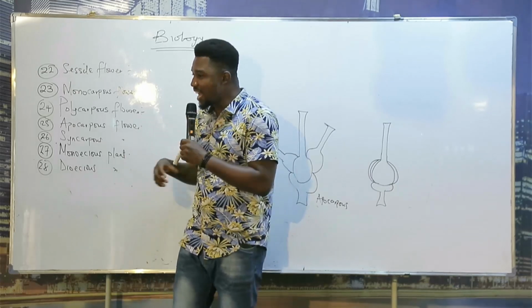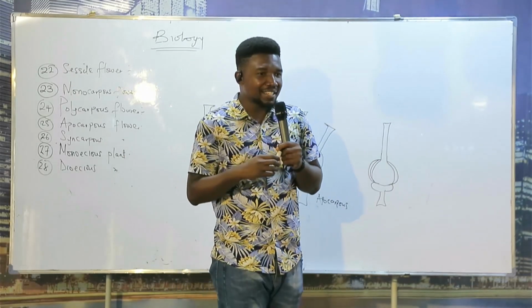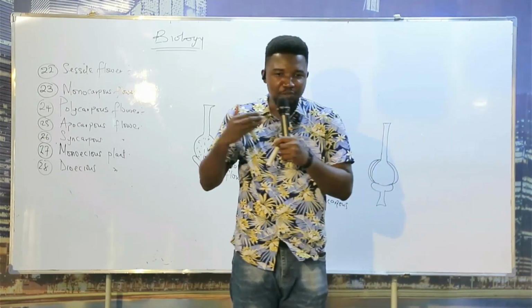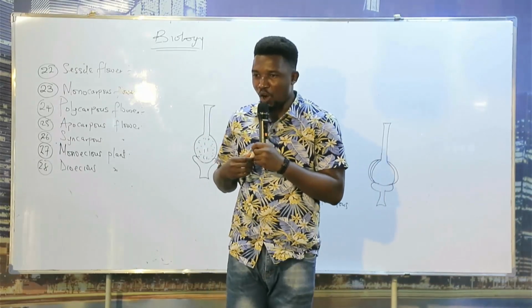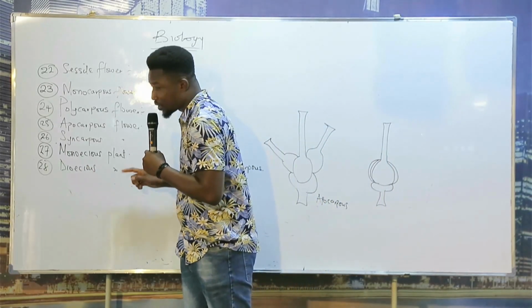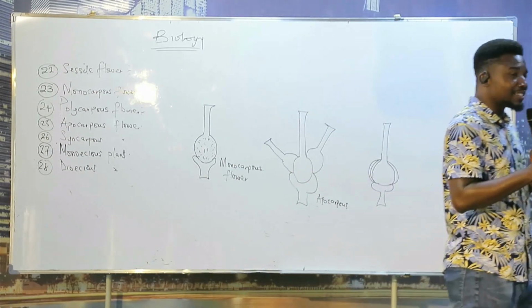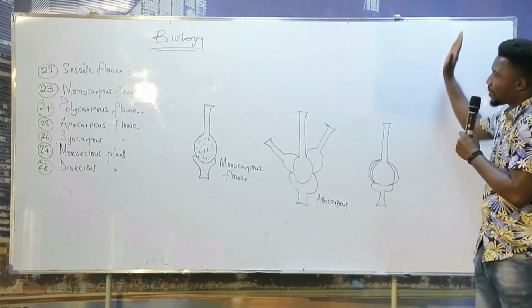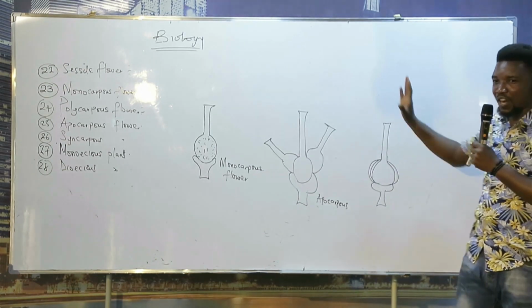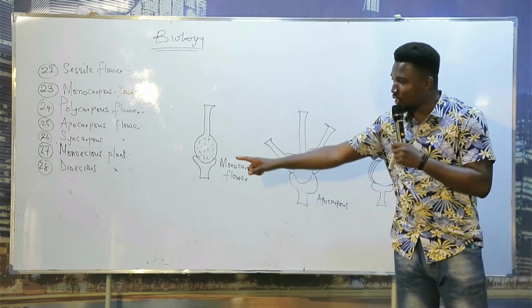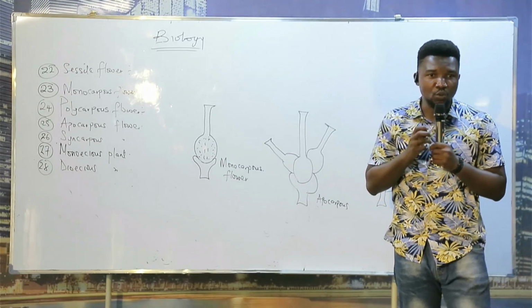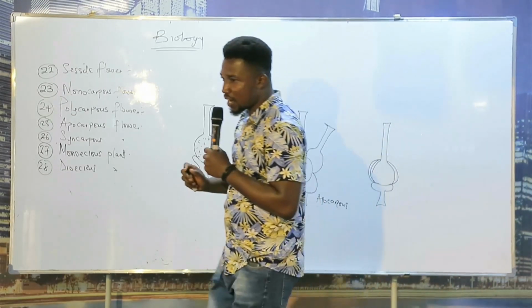Any plant that bears both male and female flowers is what we call a monoecious plant. But in dioecious plants, one plant has just male flowers and the other has female flowers. Do you understand what I just said?